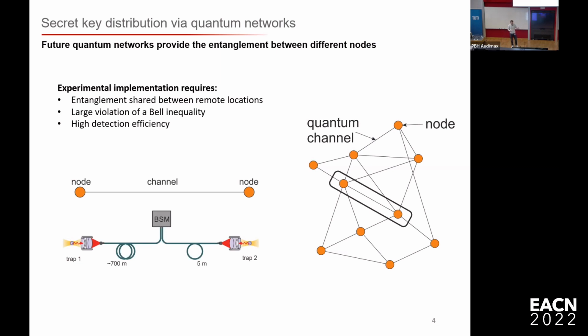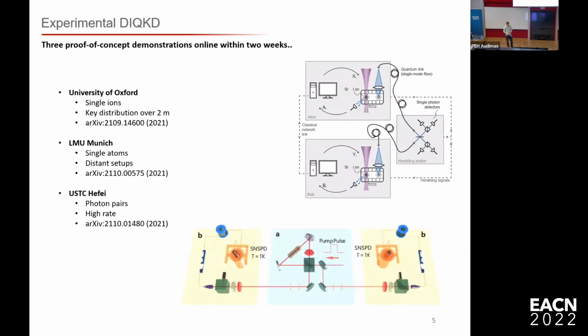By the polarization, we entangle the polarization state of the photon with the Zeeman state of the atom. Then we do a Bell state measurement, as you've heard before, and then we get a herald signal. This herald signal is sent back to the two traps, and at that moment we do a measurement on the atoms, or we start with the protocol. And this makes the detection efficiency effectively 1 in the system.